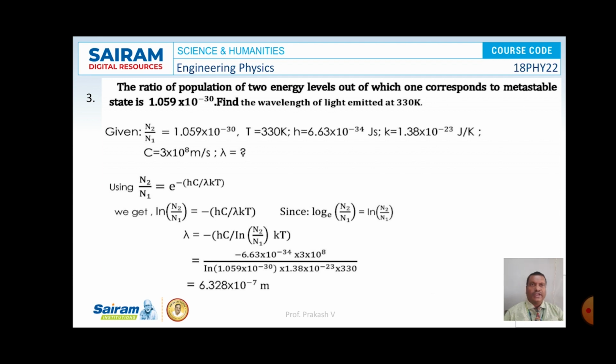So we know that N2 by N1 is equal to e to the power of minus hc by lambda kT. On simplification, lambda can be written as minus hc by ln of N2 by N1 times kT. Substituting the values of hc, N2 by N1, k and T here, and on simplification the value of lambda is 6.328 × 10^-7 meter. So this is the solution for the given problem.